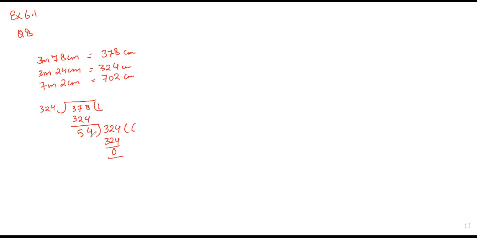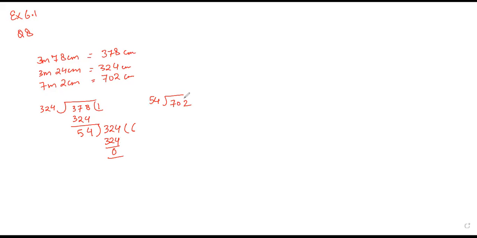You will not say that 54 is your HCF yet, because one number is left, that is 702. So now you take your 54 and you divide 702. 54 into 2 will give you 108.